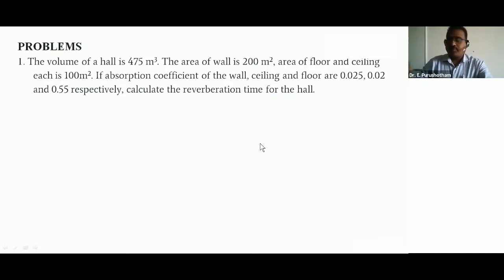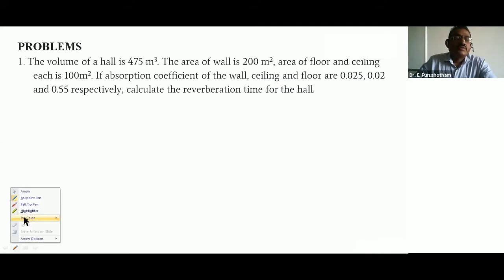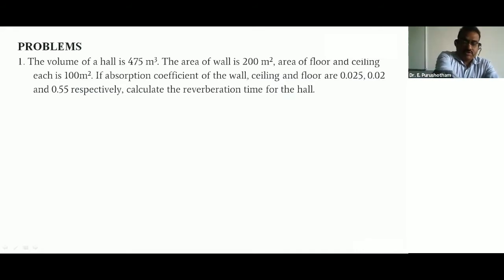So this is the first problem. Already I sent the solution also. So I am giving this pen option, color option, right. So solution, from the given data, the given values I am taking here: this is volume, 475 cubic meter.